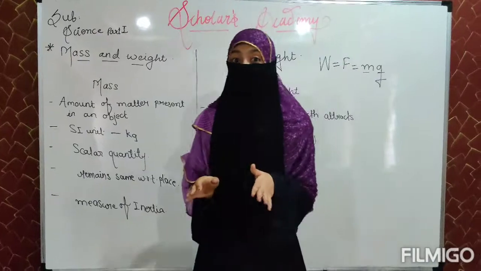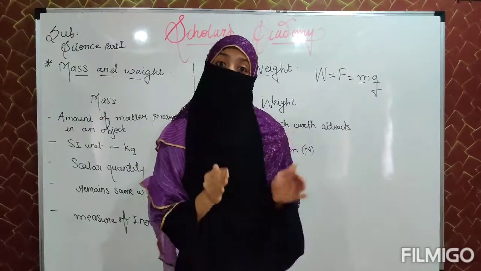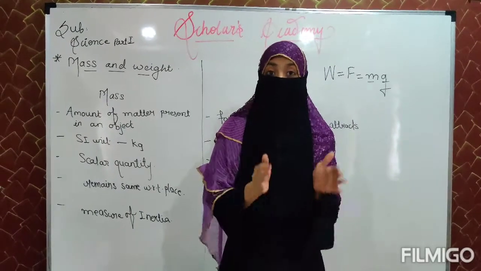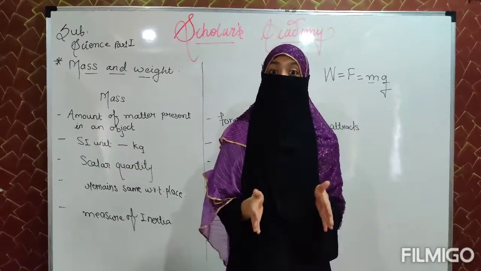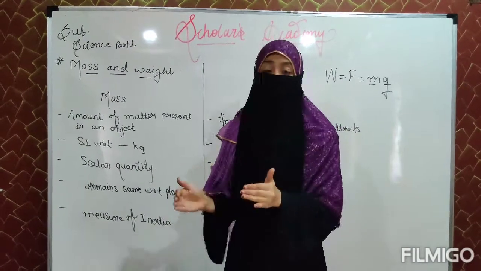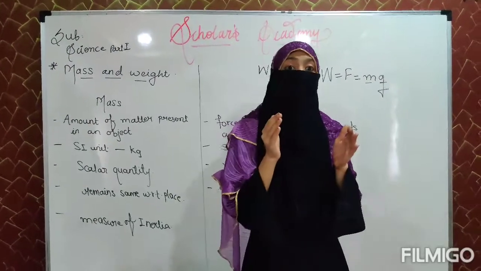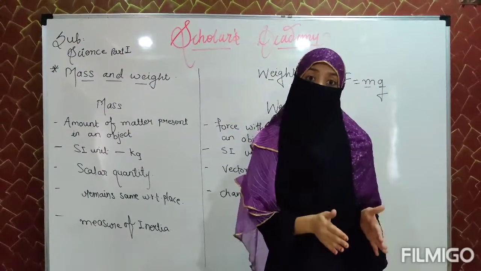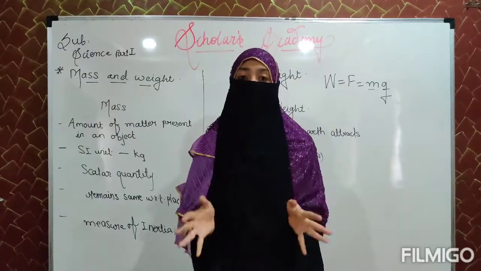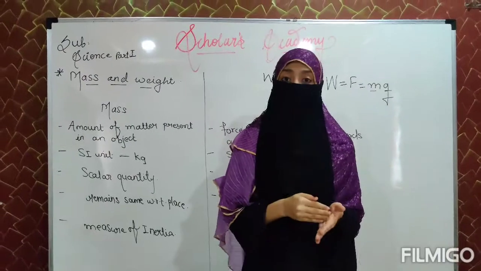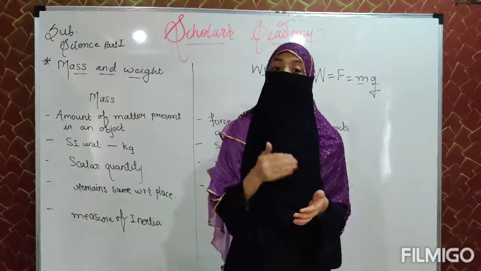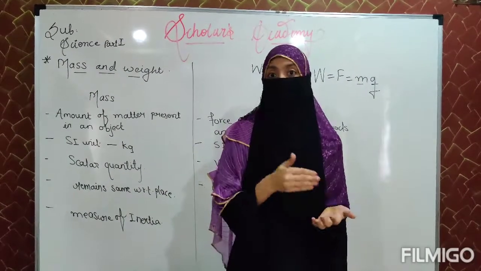But generally, when we are saying the weight, it means the mass. When we measure the weight in our weighing machines, that measures the mass of the object. Instead of saying mass, we say the weight. But if you are willing to say it in scientific language, you will say mass. But we don't say mass, we mention it as weight, which means the mass. As we are measuring it in kilograms, the weighing machine measures the mass instead of the weight.